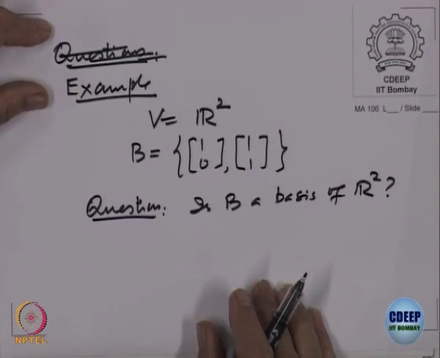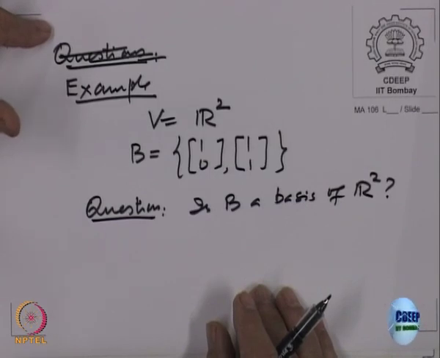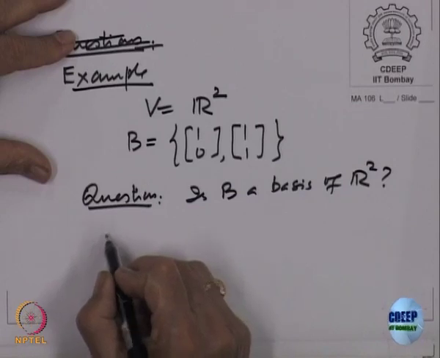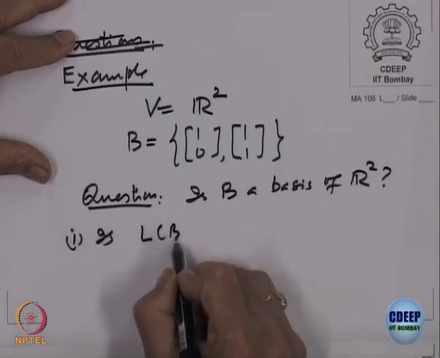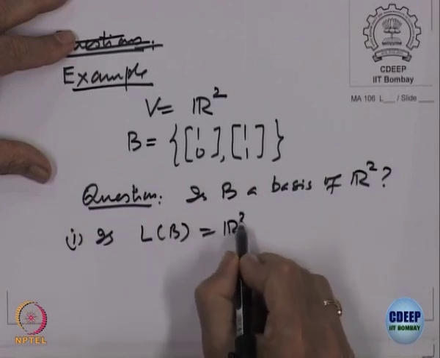If you want to check whether it is a basis or not, according to my definition, first, it should span R 2. That means every vector in R 2 should be a linear combination of these two vectors, and second, if I drop one of them, then I should not be able to get the whole thing. So, let us check. First, is L of B equal to R 2?